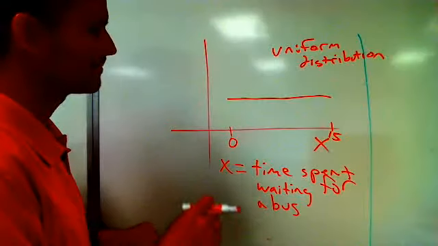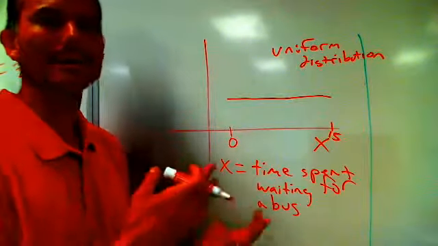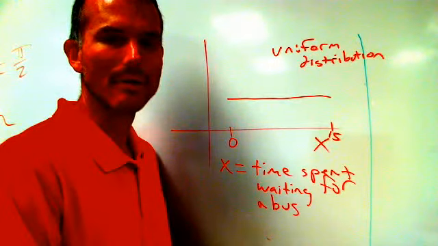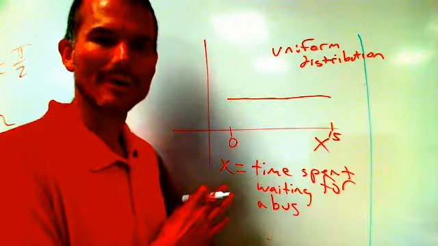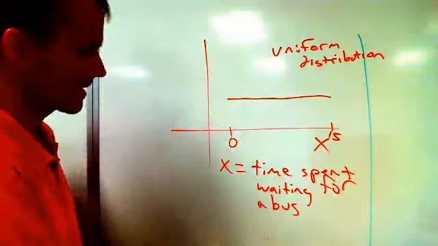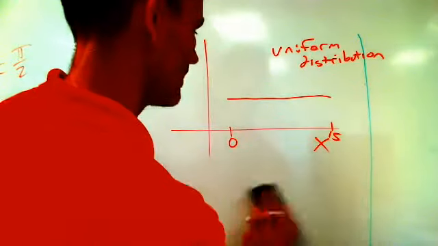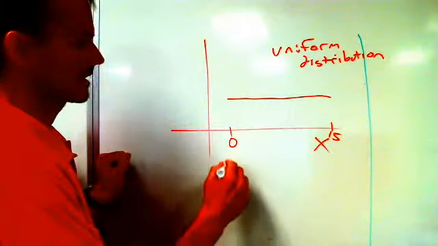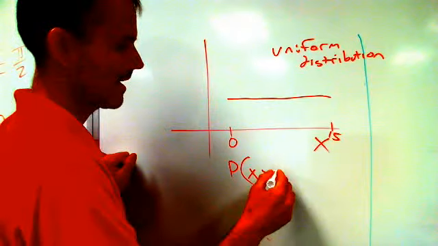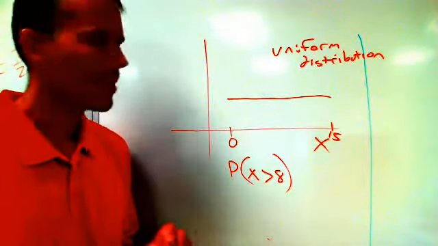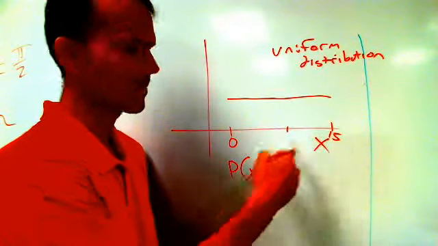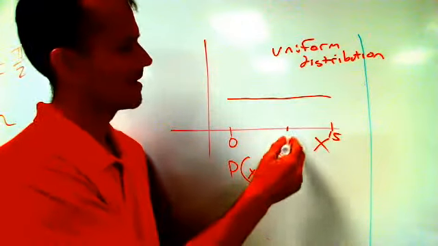And we can calculate probabilities then for different ranges of values of x, using this probability distribution and a little geometry. So what I'd like to do is to start by, for example, calculating the probability that x is greater than 8. Well, 8 occurs right about here. It's a little closer to 15 than it is to 0. I'll put an 8 there.